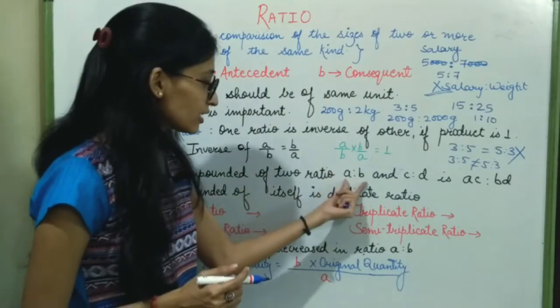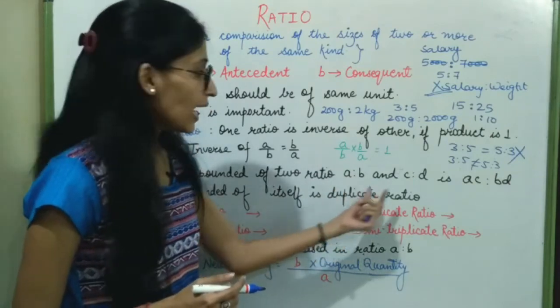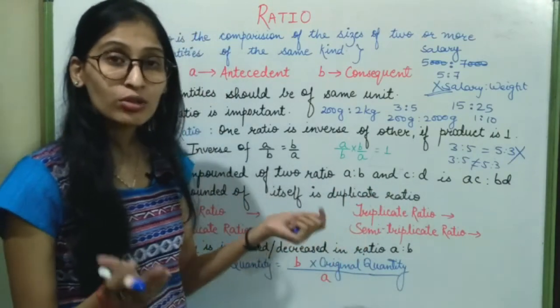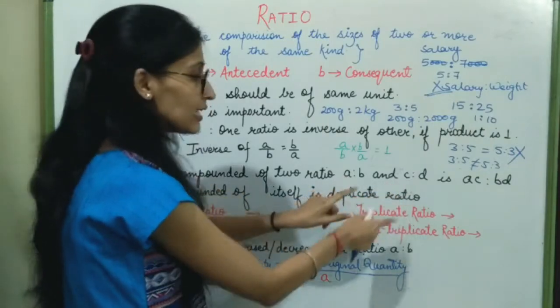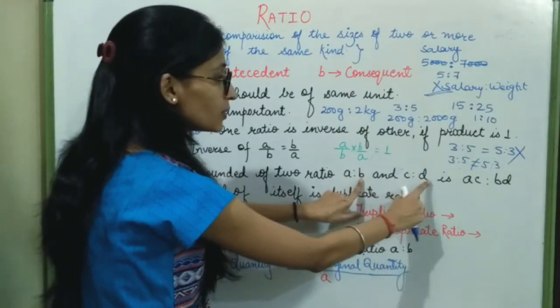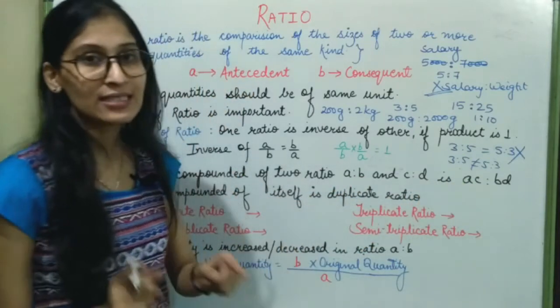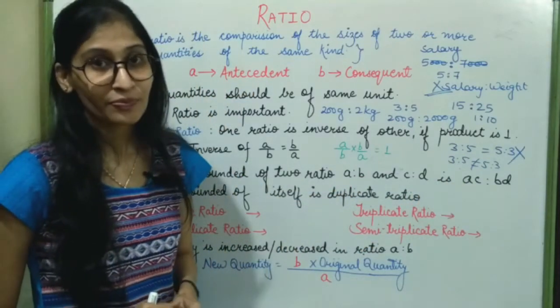Next is the ratio compounded of two ratios. Suppose I am given the ratios A:B and C:D. So the compounded ratio will be A multiplied by C, AC, ratio B into D, BD. This is the compounded ratio.